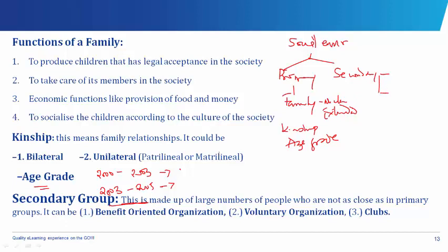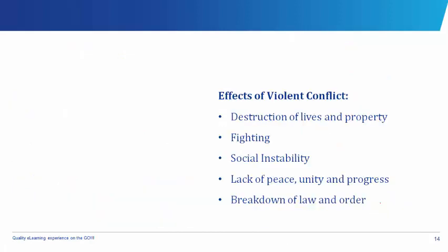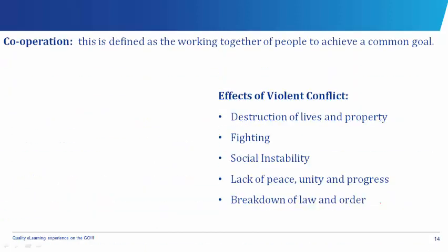Now the secondary, the people we do not know too well, we don't have personal relationships with them. So this is made up of a large number of people who are not as close as in the primary groups. So there could be people who are in the same organization with us, or voluntary organization. For example, we have the Boy Scouts or other voluntary organizations or clubs. Okay, so these are the secondary groups.